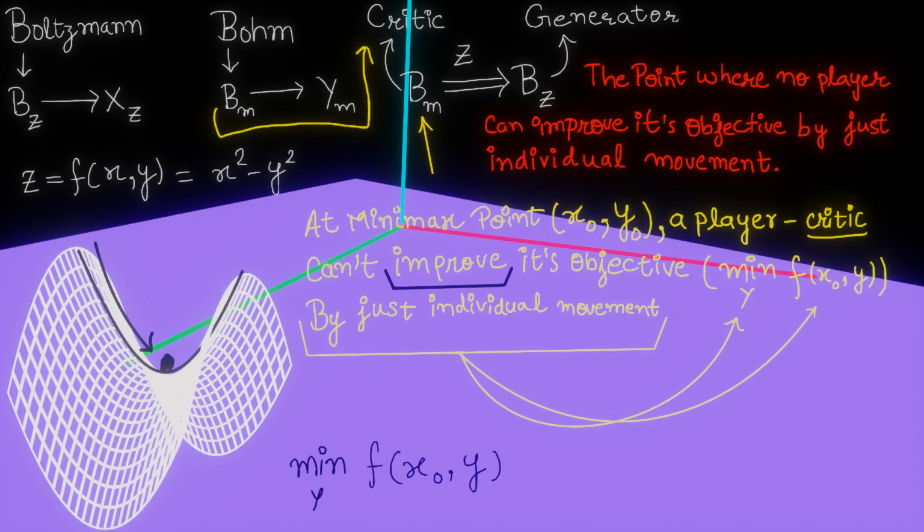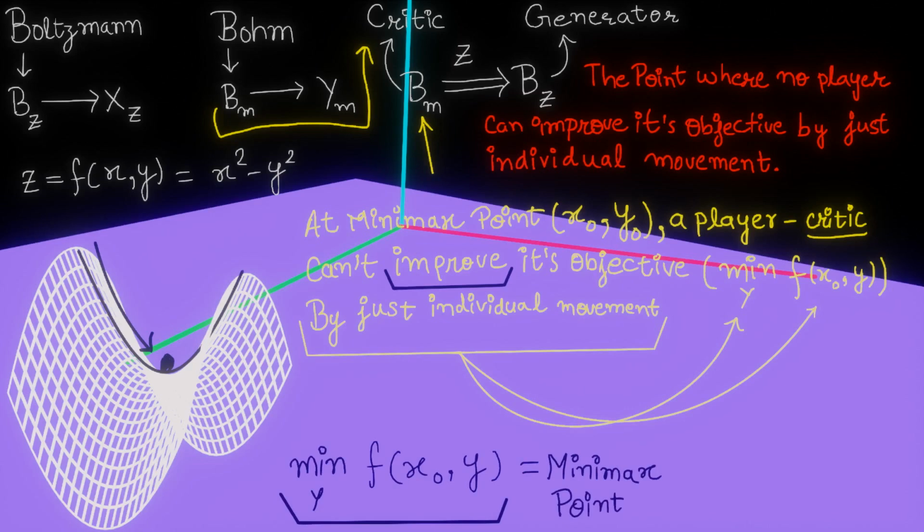But as you can see graphically, if you try to minimize this black parabola, you will always reach this black point, which is the minimax point, and you would never go beyond or lower than this point. Which means you can never improve your objective if you are at minimax point x0, y0. And the definition is correct. So as we saw, minimizing the black parabola is equivalent to reaching the minimax point x0, y0.